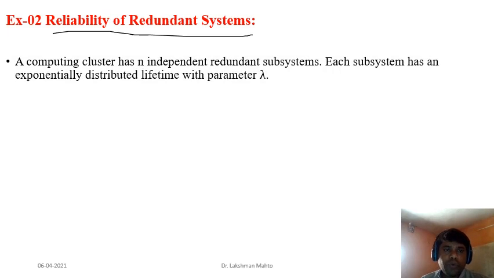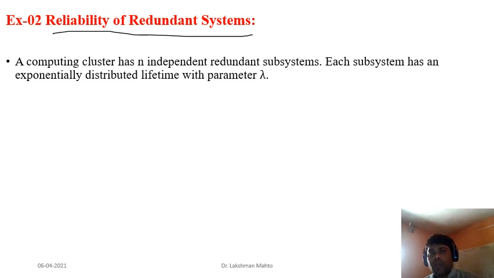Okay, suppose a computer cluster has independent subsystems. Remember that independent and dependent terms are very important. You have to see clearly whether the question confirms dependency or independency, whether it is given or not. Here it is already given: a computer cluster has independent redundant subsystems.